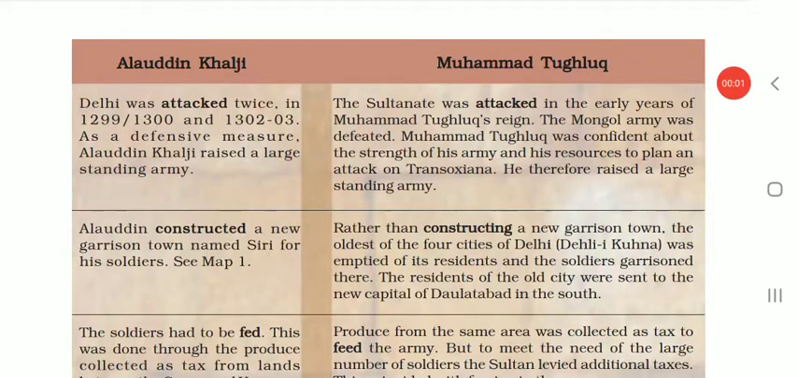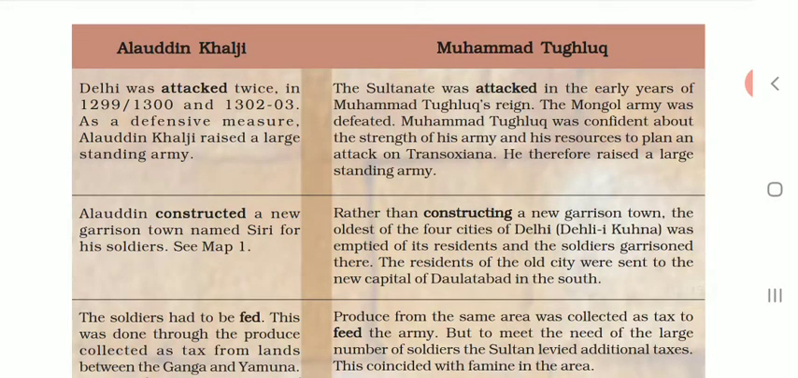Let us see how Alauddin Khalji and Muhammad Tughlaq dealt with the conditions when Genghis Khan or the Mongols were attacking the Delhi Sultanate. Let us understand what the differences were between the systems of controlling the attack of the Mongols in Alauddin Khalji's reign and in Muhammad Tughlaq's reign. We are going to compare this.